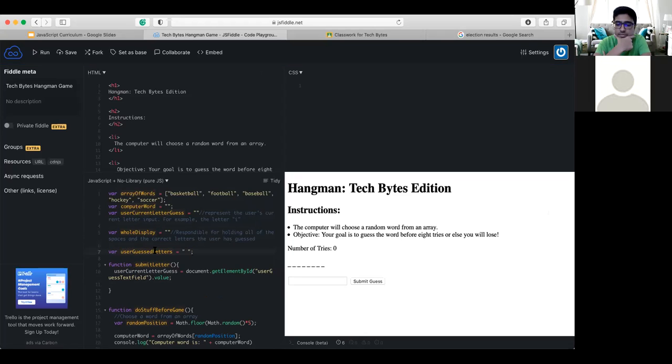And now the purpose of this string variable is to hold all the letters which the user has inputted. So how are we going to do that? Well, if you're thinking like what I'm thinking, that means that we have to essentially keep on adding and combining the string. So what I'm going to do is make our user guessed letters equal the user guessed letters from beforehand plus the user's current letter guess.